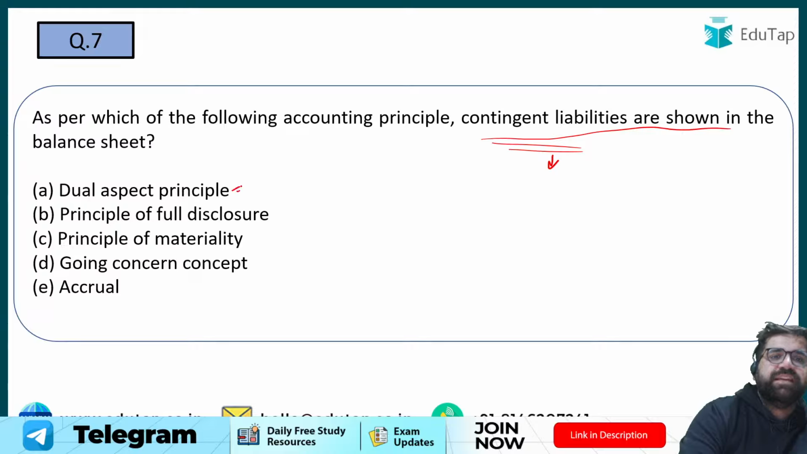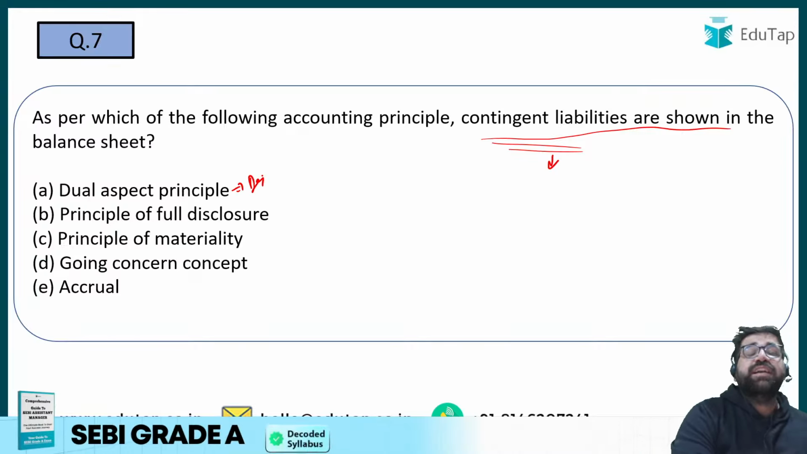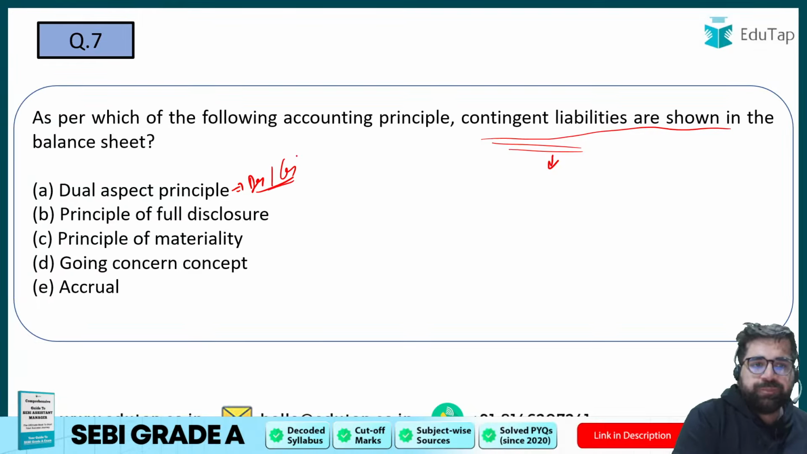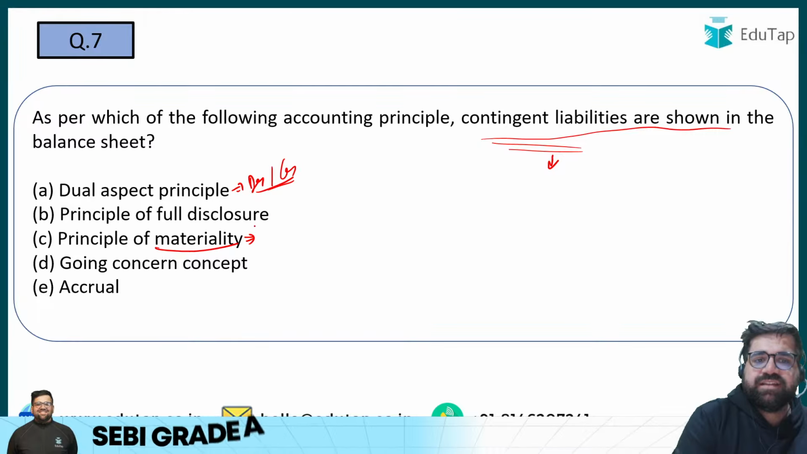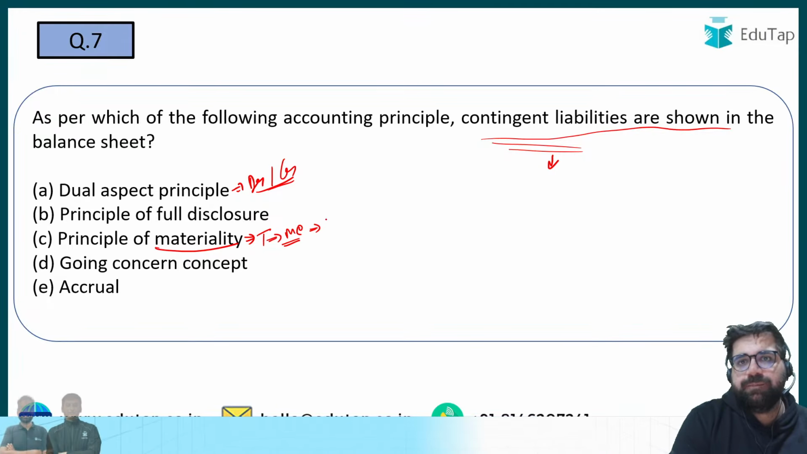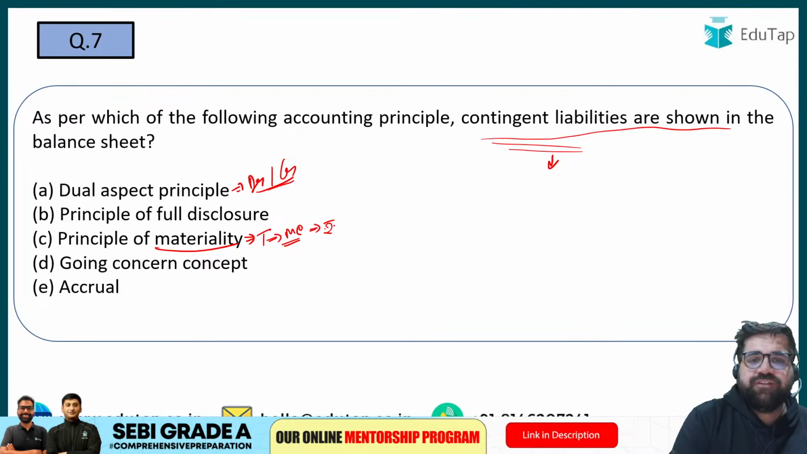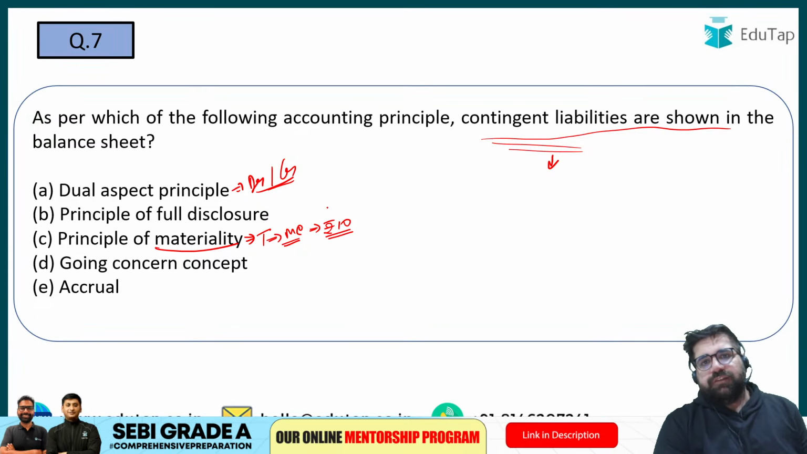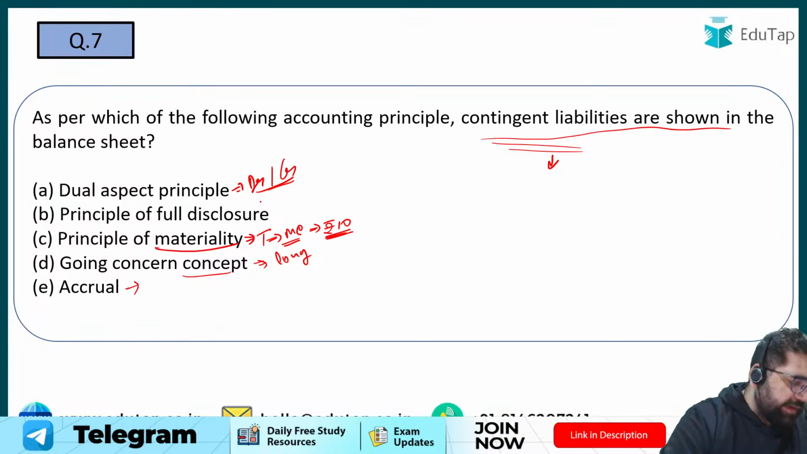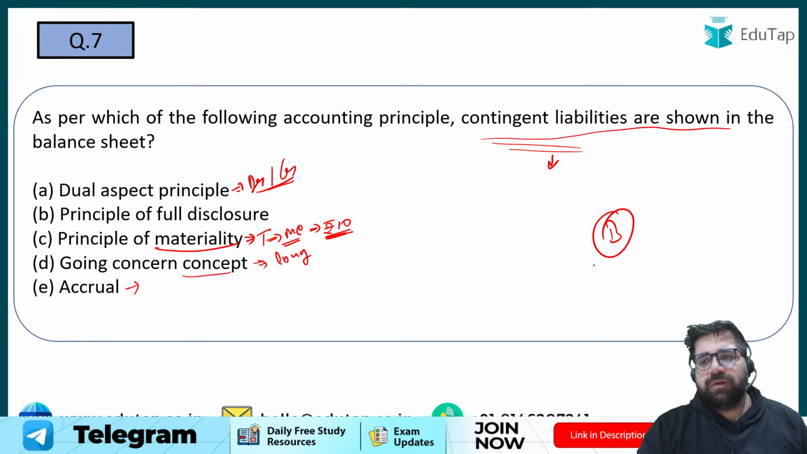See, dual aspect basically says that every transaction will have a two-sided effect. One account will be debited, another account will be credited. Principle of materiality basically says that you have to record only those transactions which are meaningful or which are impacting your business in a big financial sense. For example, if I purchase rupees 10 ka samosa, then definitely this is not material for me because this is very immaterial, right? Going concern, we already know that we have a long future to go. Accrual, we also know. What will be the correct answer? Yes, the correct answer will be option number B.